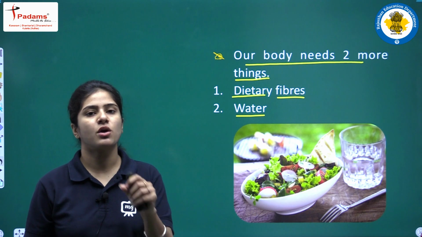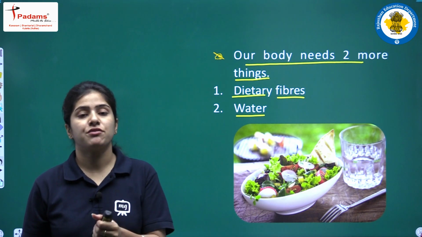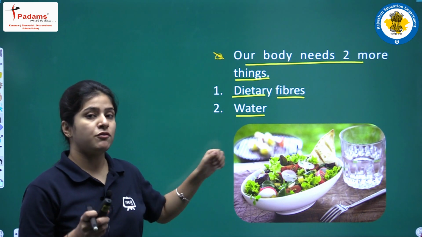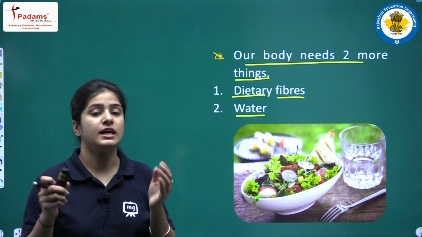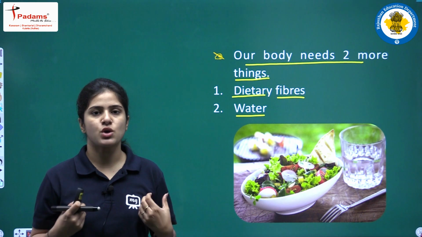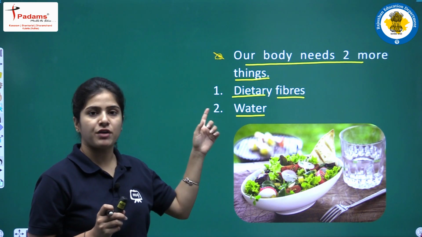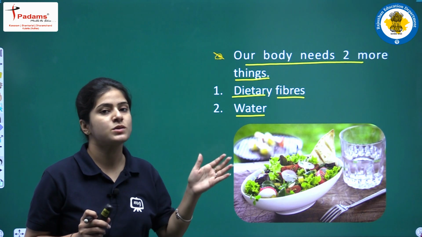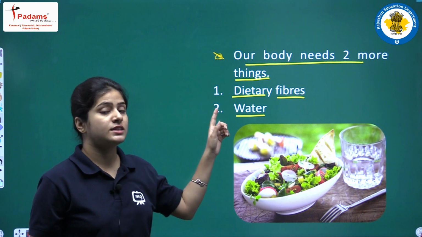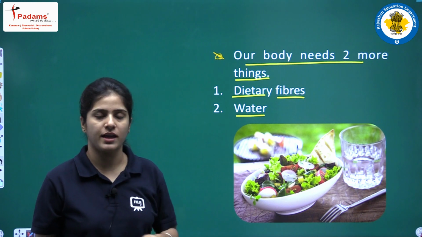Dietary fiber is also called roughage, that is salad. This roughage or dietary fiber helps your body to get rid of the undigested food particles, okay. Suppose you have some undigested particles in your body, then with the help of dietary fibers you will get rid of those undigested food particles from your body, okay. So dietary fiber is helping you to get rid of waste products, okay.